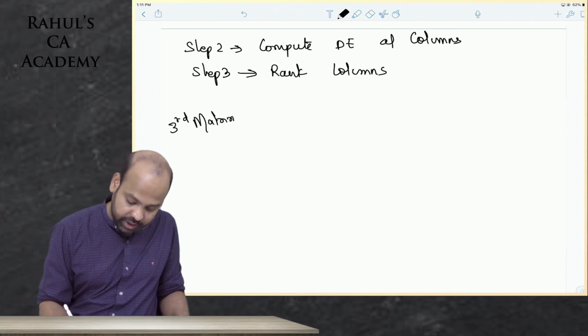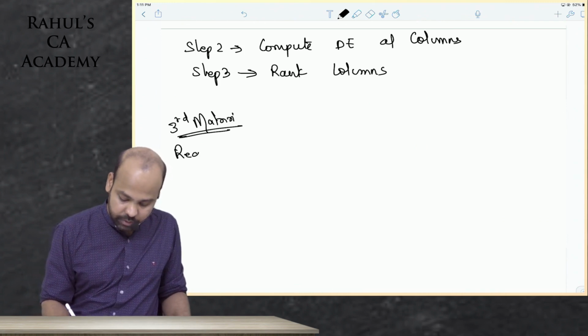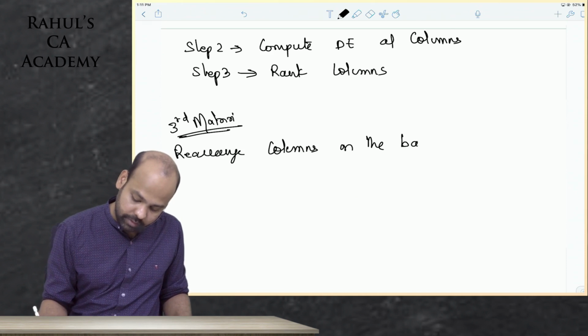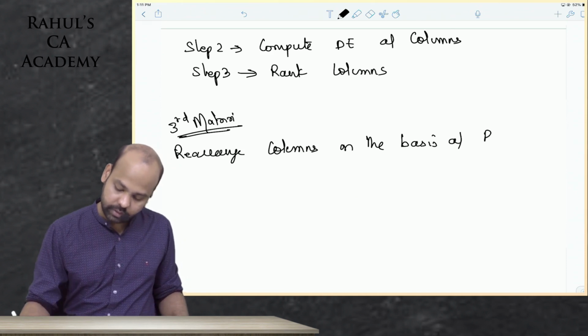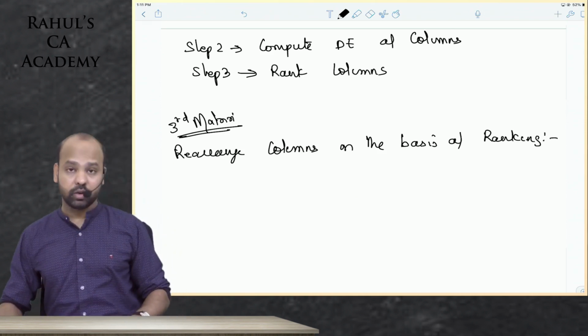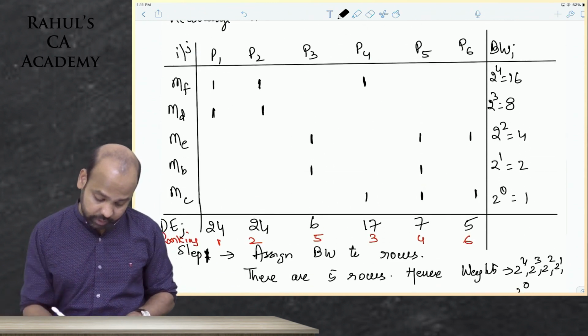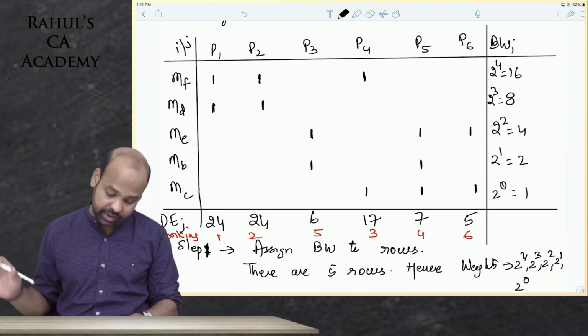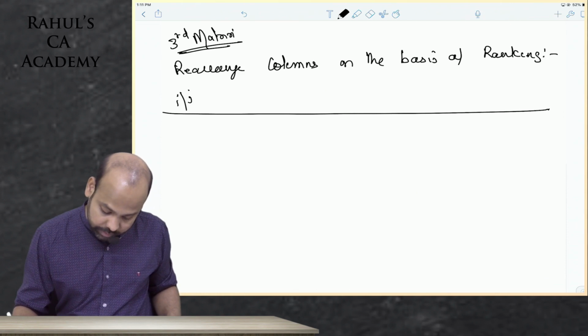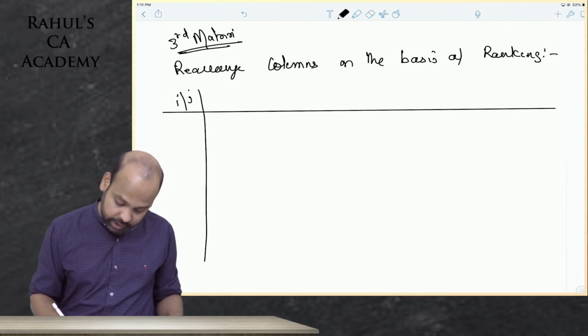You will rearrange columns on the basis of ranking. It is very important that you copy the cells properly. First, I know that the rows are not being interchanged. I will write them properly. The rows are not being interchanged. These are only the columns that are being interchanged.